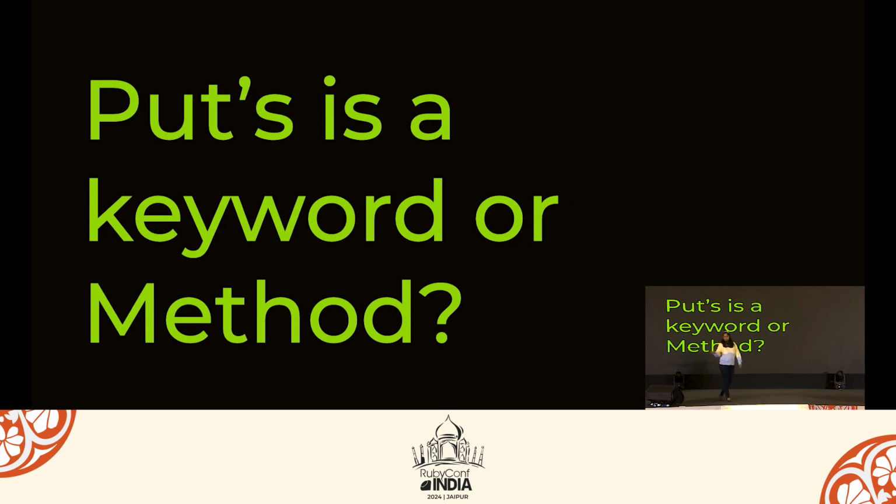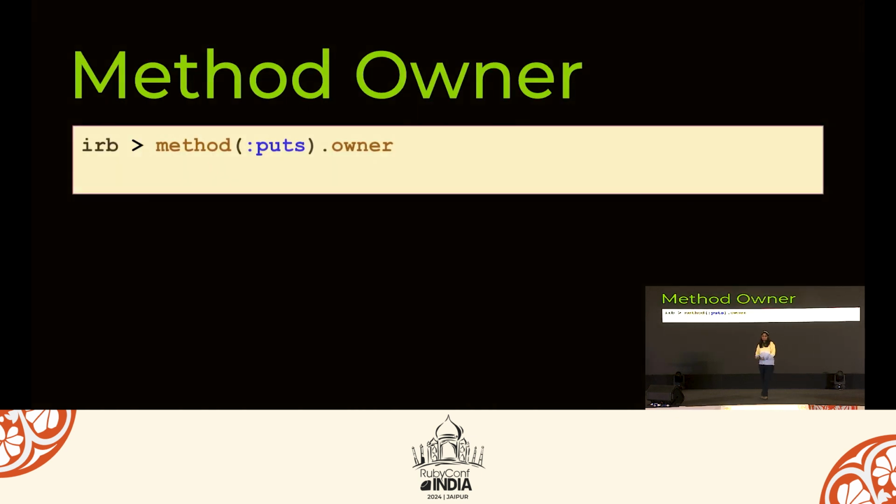So let me ask you a question. Puts is a keyword or a method? Method, yeah, it's a method. If it is a method, then where is it defined? Kernel, yeah, it's defined in the Kernel module. So whenever you want your method to be accessible by any object, you can define that method in the Kernel module. As in Ruby, everything is an object, and one of the ancestors of Object is Kernel.